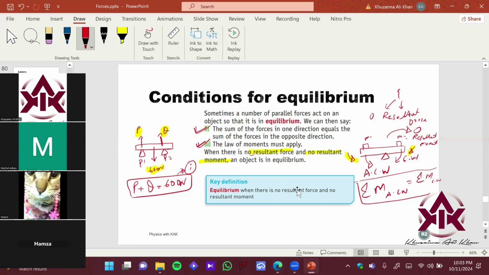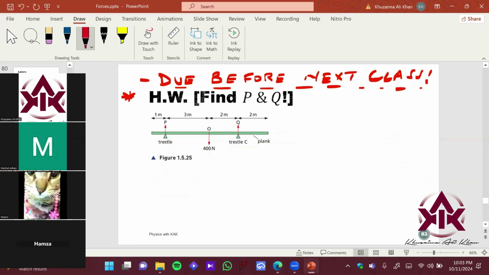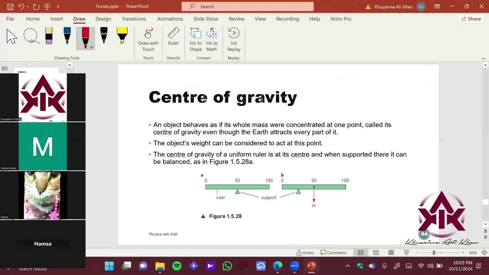Okay, so now you had to use this condition to just solve this question, right? I hope it will make sense now. Okay. So now we have center of gravity.